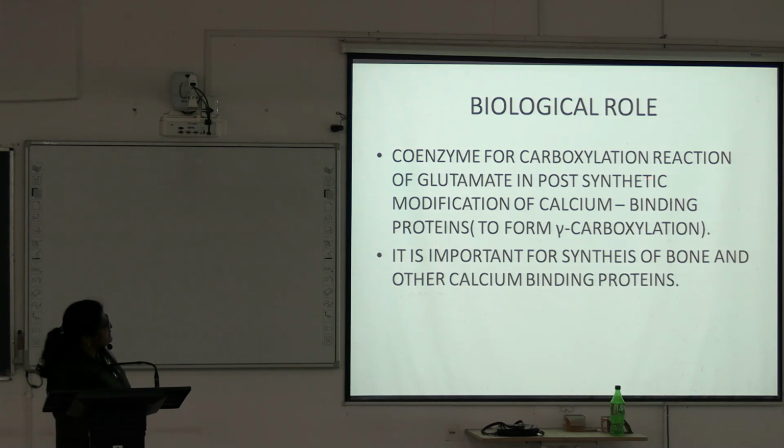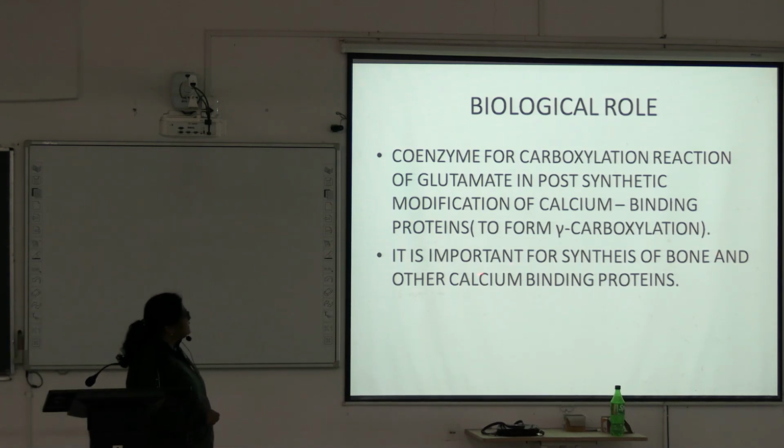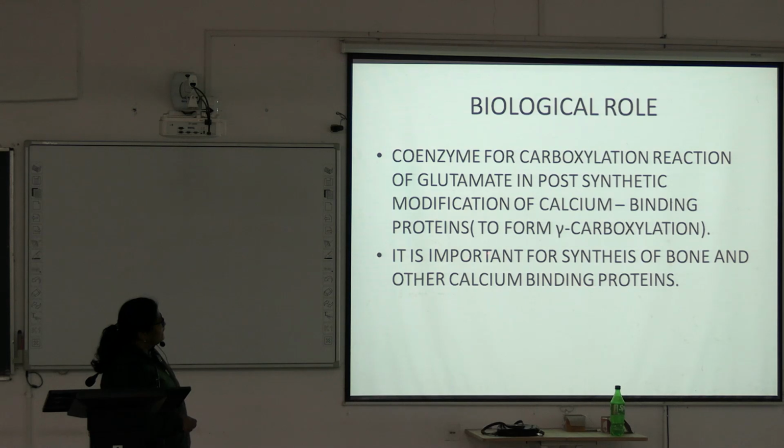After synthesis of this glutamate, there is modification of the calcium binding proteins to form gamma carboxylation. This reaction is mediated by the coenzyme which is vitamin K. It is important for synthesis of bone and other calcium binding proteins.